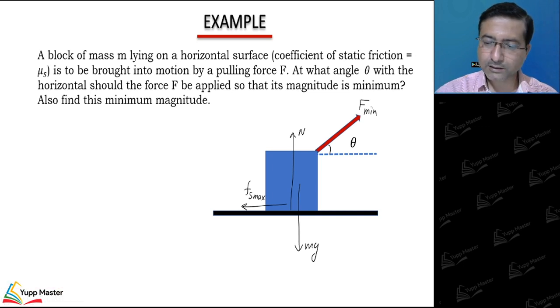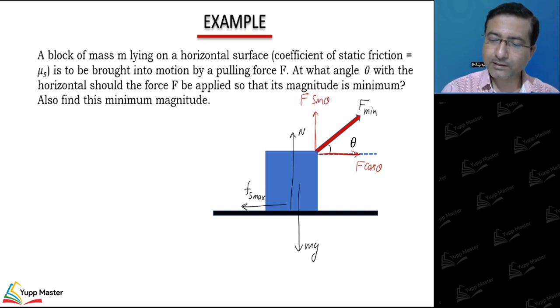If I resolve forces along the plane and perpendicular to the plane, these two components I can write F cos theta and F sin theta. Now, from the diagram I can say that N plus F sin theta will balance mg: N upward, F sin theta upward, and mg downward. And then the second equation: F cos theta will get balanced by F static max.